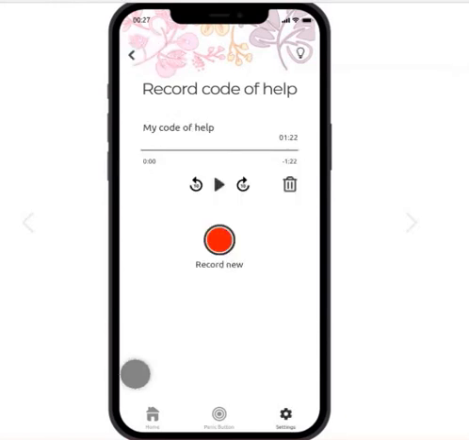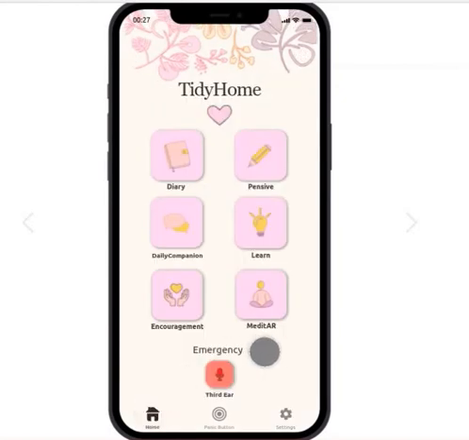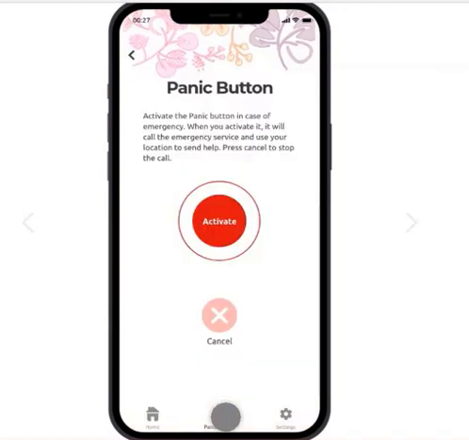I'm going to go back to the home screen, and the last feature is Panic Button. And Panic Button is a very similar feature to Third Ear. The only difference is that instead of listening to the environment, the user activates the feature by pressing the button. So again, if the user presses the button, it's going to make an automatic call to the emergency service, to the local authorities, and they will go and provide help.